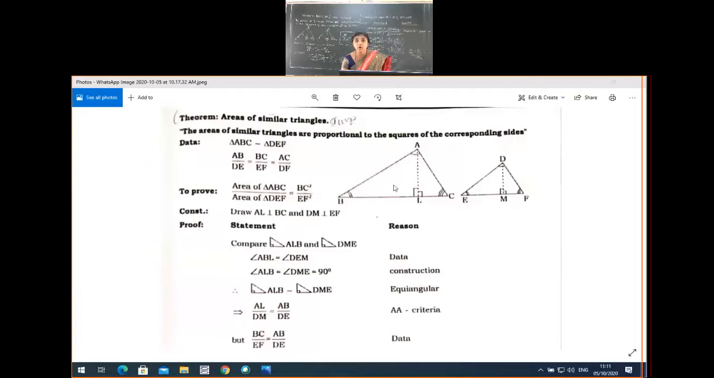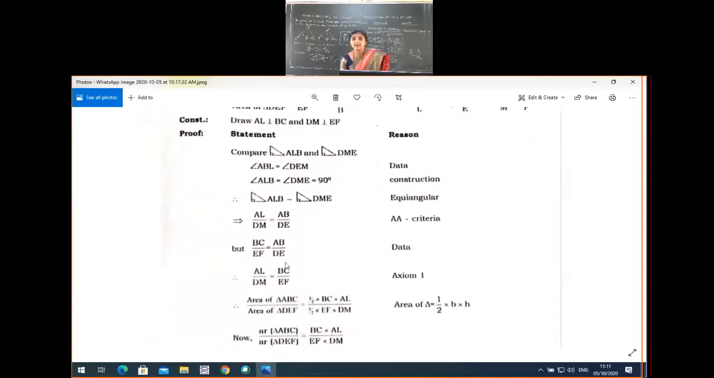But we know that this AB by DE is equal to BC by EF. Okay, this BC by EF is also equal to AB by DE. Compare these two. According to axiom 1, these two are equal. Things which are equal to the same thing are equal to one another. So AL by DM is equal to BC by EF. We got the result as AL by DM is equal to BC by EF according to axiom 1.